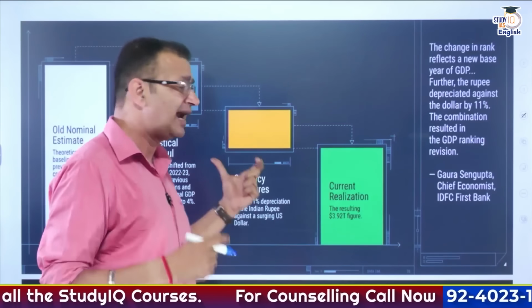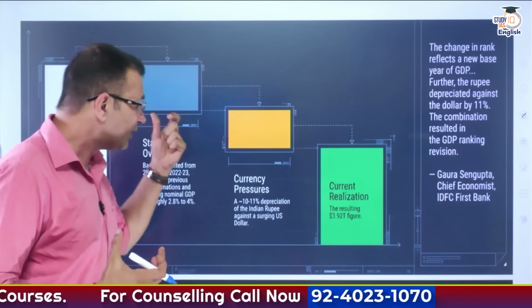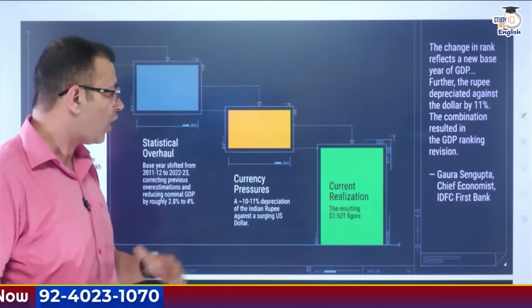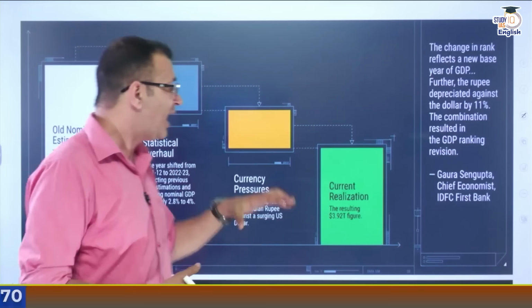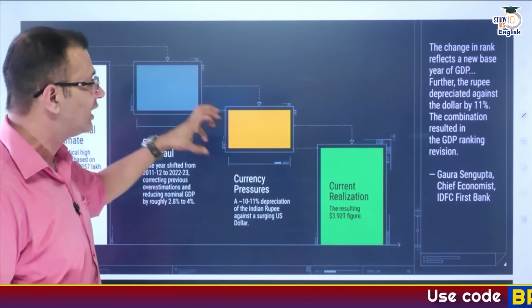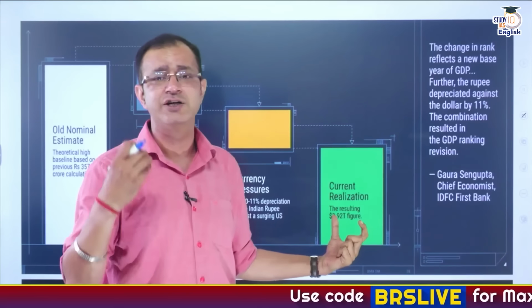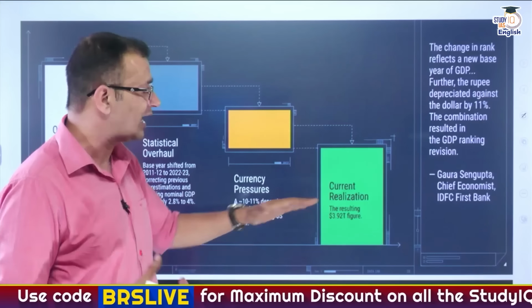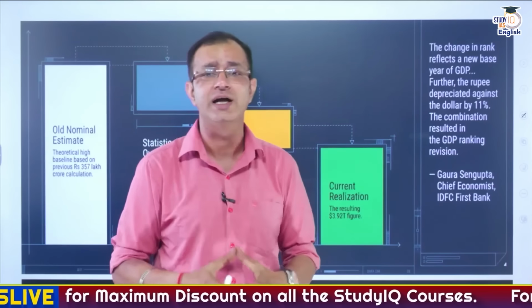At the same time, there has been currency pressure, with near about 10 to 11% depreciation against the surging US dollar, and both of these combined have resulted in the $3.92 trillion Indian economy that has been currently realized.